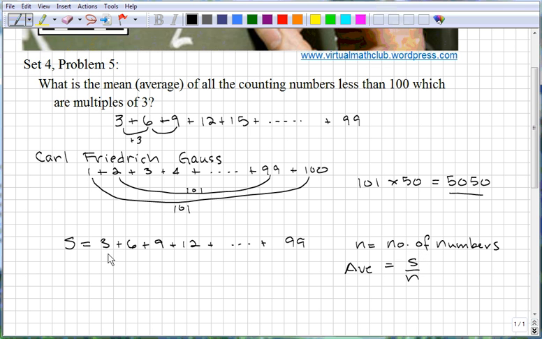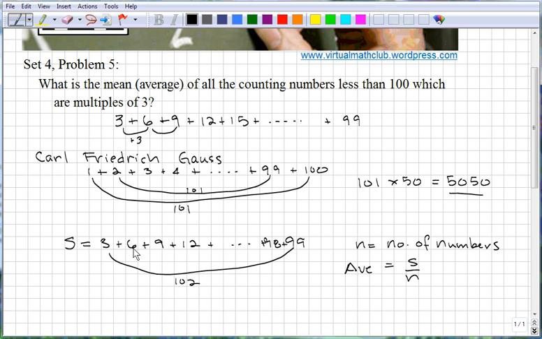So what I'm going to do, let's look at this list and try to do something similar to what Gauss did. Let's take a look at 99 plus 3. So 99 plus 3 is what? It's 102. And the number before 99 would be 98, right?